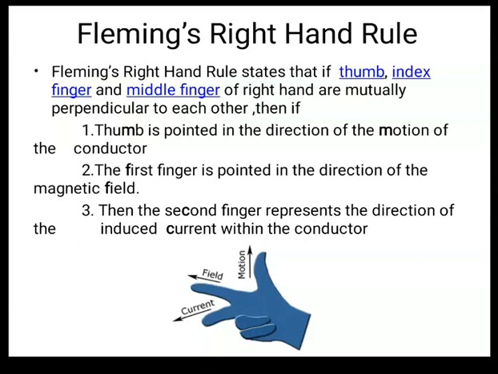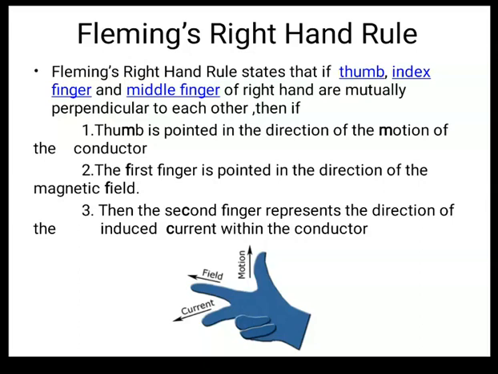What do we mean by mutually perpendicular? All three fingers must be perpendicular to each other. You can see the diagram below, which shows how you have to stretch your fingers. If the thumb indicates the direction of motion of the conductor, and the first finger is pointed in the direction of the magnetic field, that is, the direction of magnetic flux, then the second finger will indicate the direction of induced current or induced EMF.